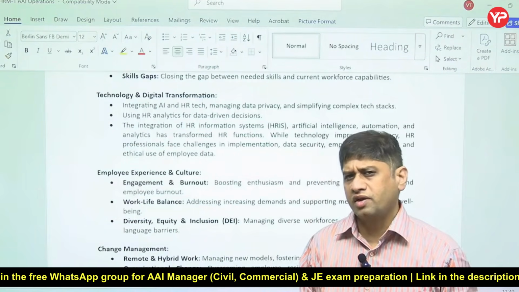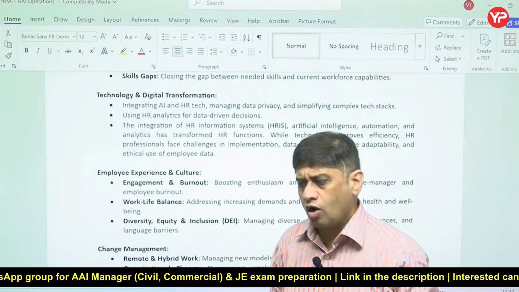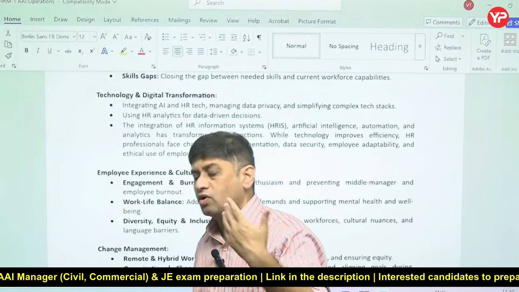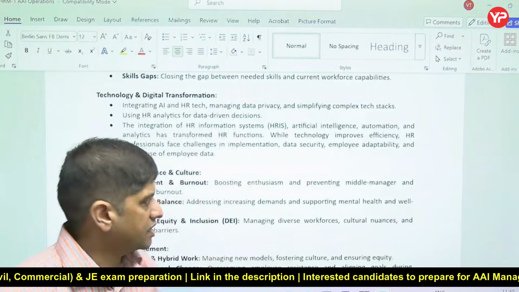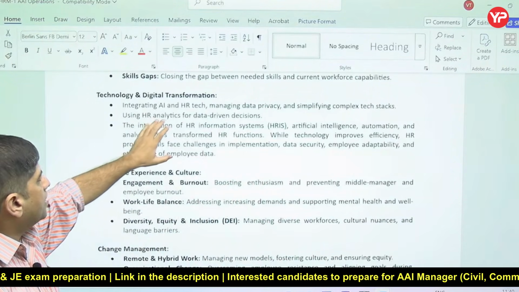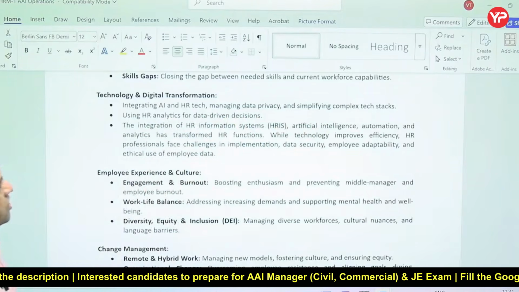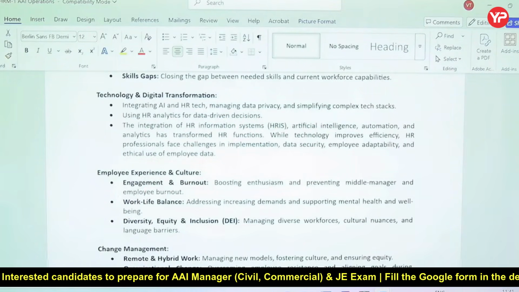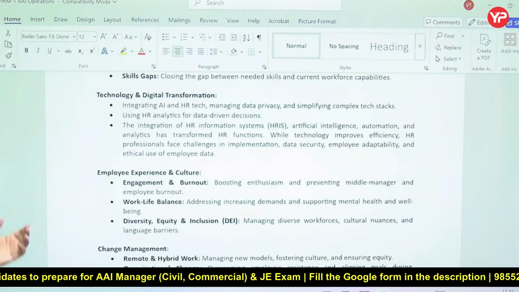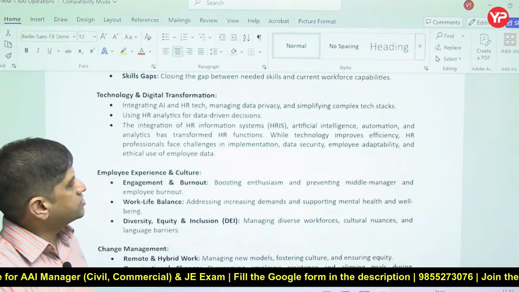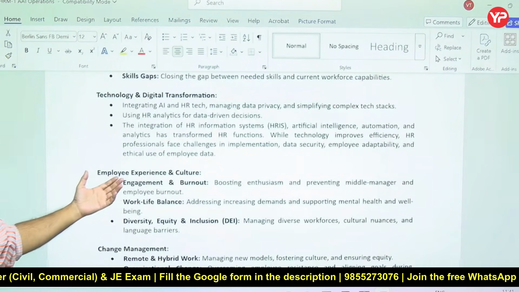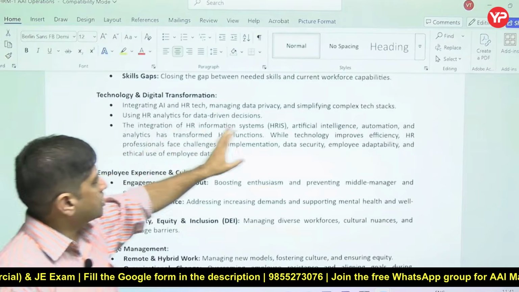Another challenge is fast evolving technology. As you know, technology is very fast changing. Now a lot of jobs are coming, a lot of jobs are going because of technology change. AI is an example of that. So AI and HR technology, data privacy, complex technological things are there. So data driven decisions are to be made. So integration of human resource information system, artificial intelligence, automation. It has changed the HR function a lot.